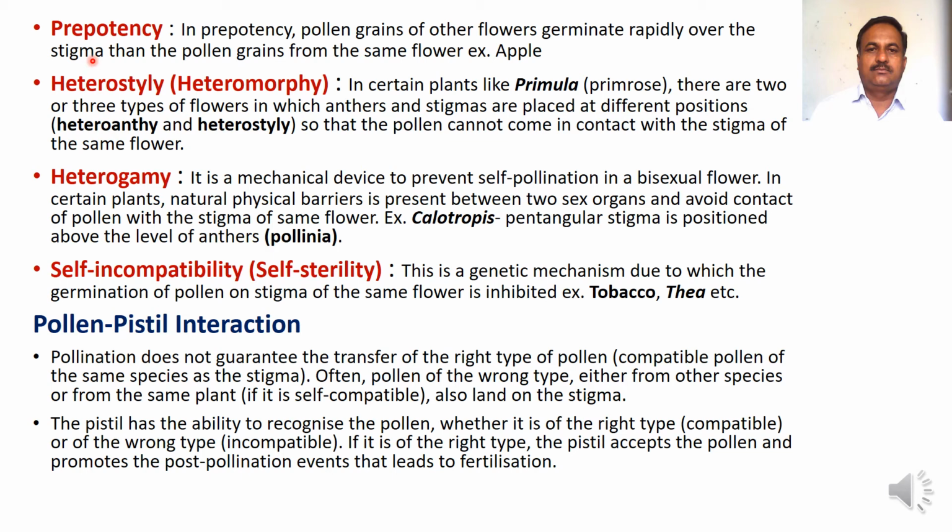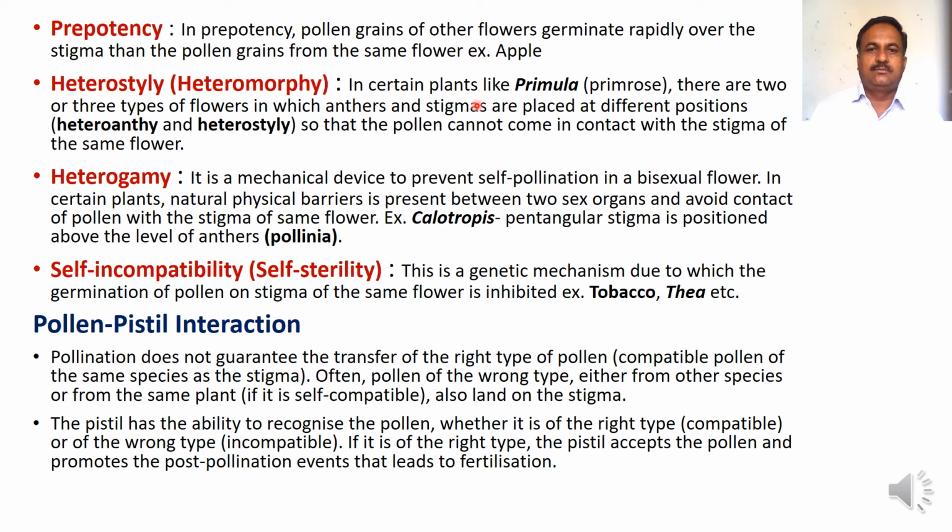The next one is prepotency. In prepotency, pollen grains of another flower germinate rapidly over the stigma compared to the pollen grains from the same flower, which is seen in plants like apple. Next type of contrivance is heterostyly, which is also called heteromorphy.